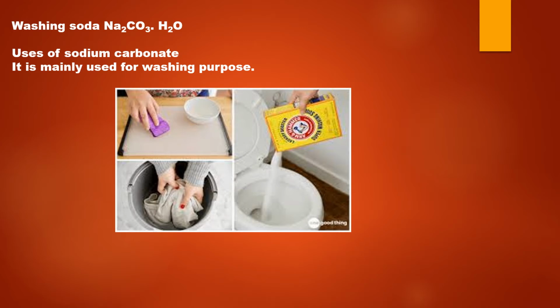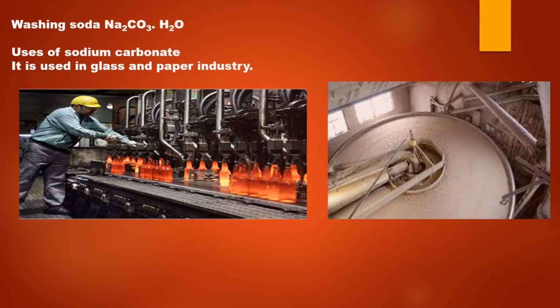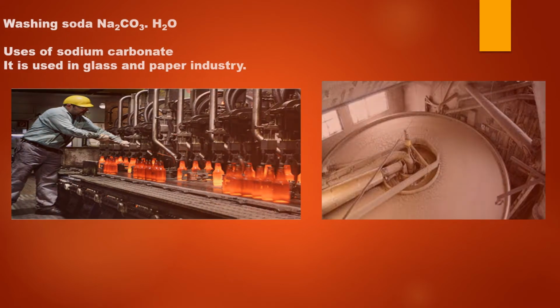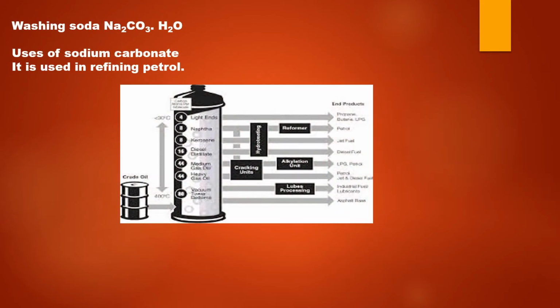Let us see some uses of sodium carbonate. Sodium carbonate is mainly used for washing purpose. It is used in the manufacture of glass. It is also used in paper industry. Sodium carbonate is used in refining of petroleum.